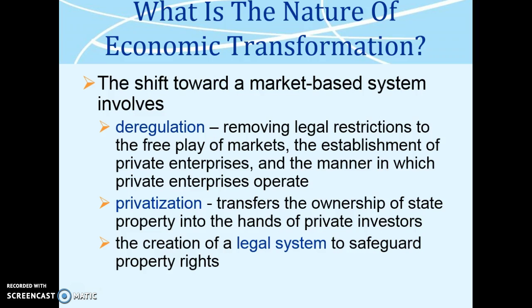What is the nature of economic transformation? The shift toward a market-based system involves first, deregulation, which is removing legal restrictions to the free play of markets, the establishment of private enterprises, and the manner in which private enterprises operate. Second, privatization. Transfer the ownership of the state property into the hands of private investors. The creation of a legal system to safeguard property rights.